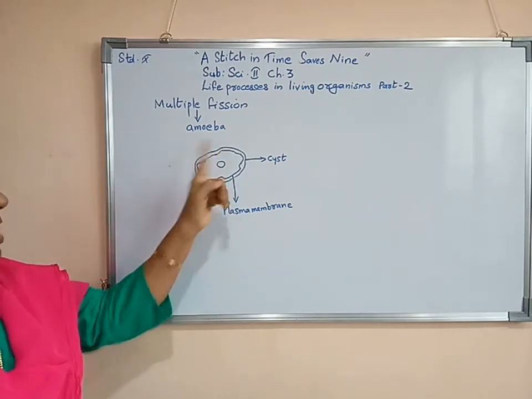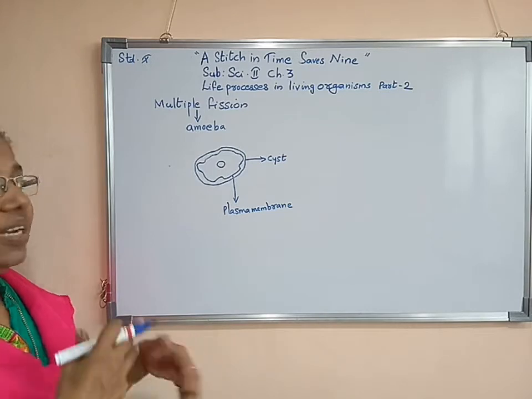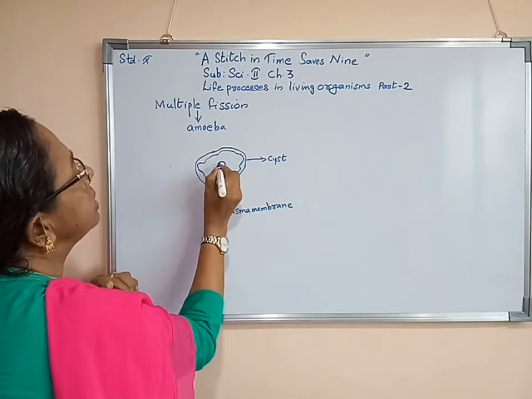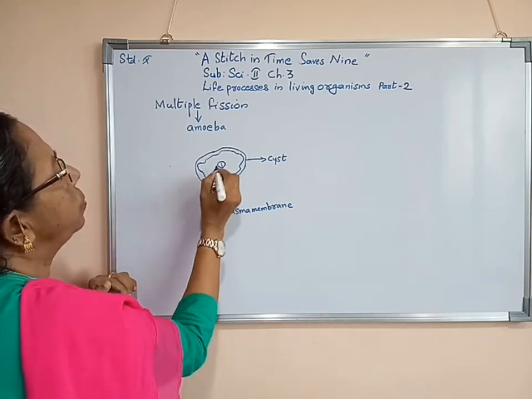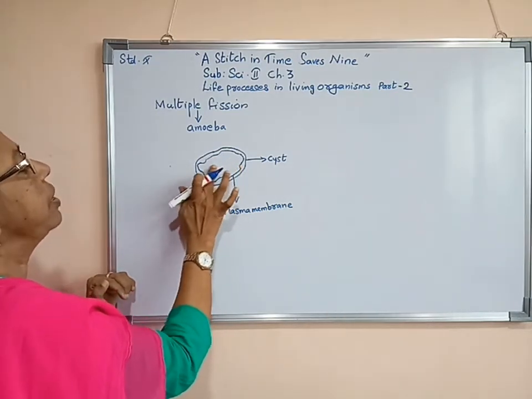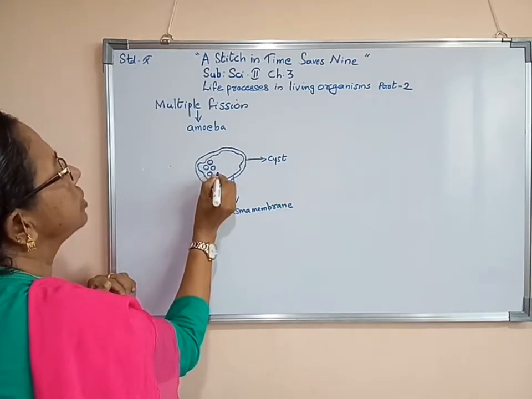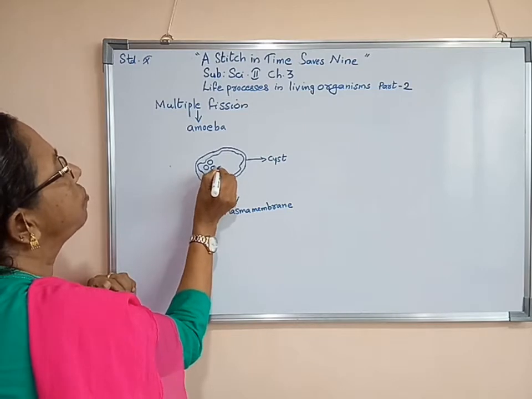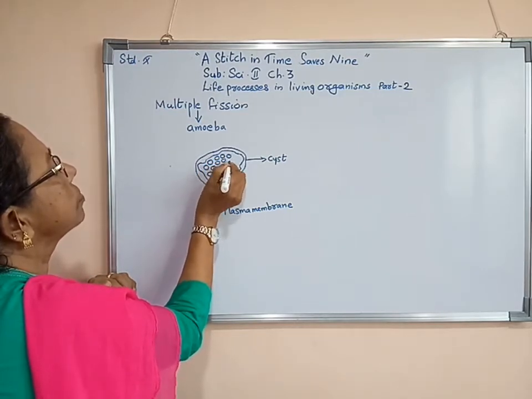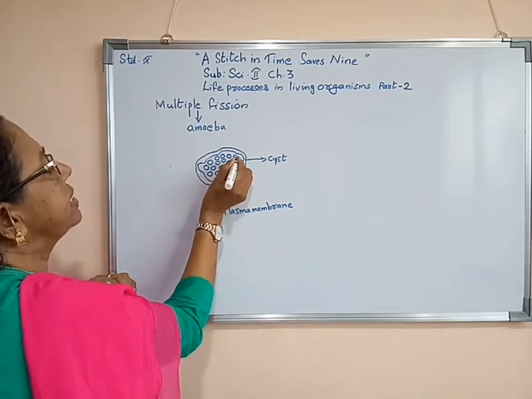As a result of multiple fission, this nucleus breaks into a number of nuclei. One nucleus splits into two, again splits, like that. After splitting, a number of amoebulae form. Everything will be inside this cyst.